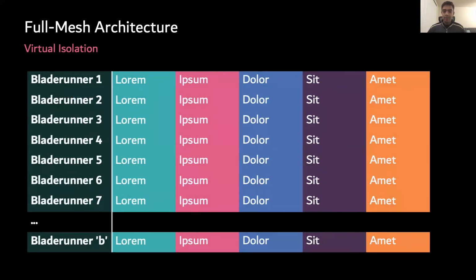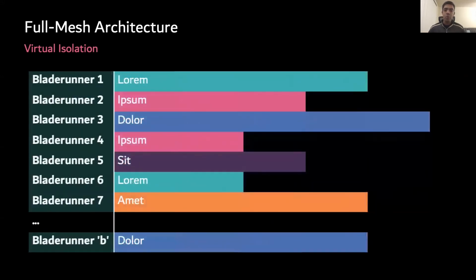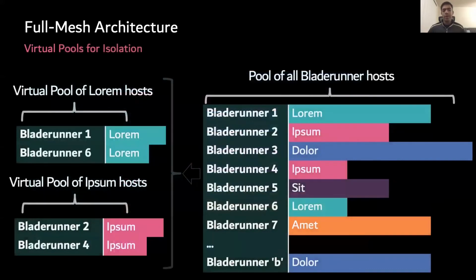In such a world, if say customer Lorem saw a spike in traffic, it would affect the performance of other customers on the same Blade Runner host. Also, without isolation, every customer has to share resources, which is not desirable. What we ideally want can be represented best by the image on this slide. We want each Blade Runner host to serve only an individual customer's handler without sharing resources. The varying sizes are just a representation of how much resource each customer's handler is consuming on that Blade Runner host.